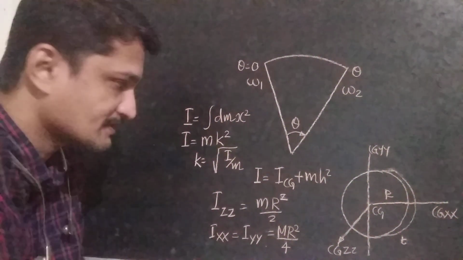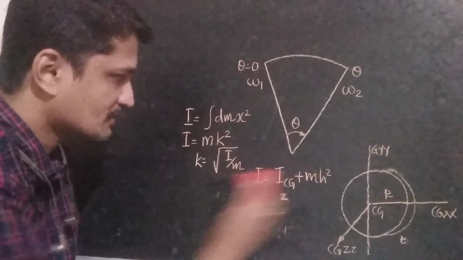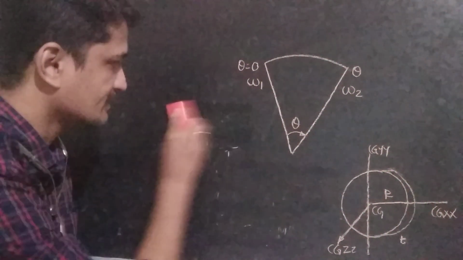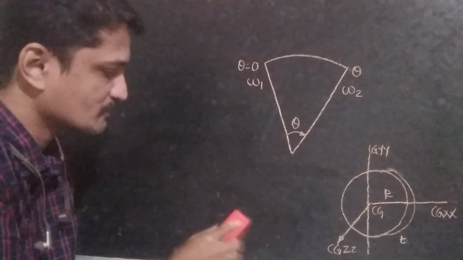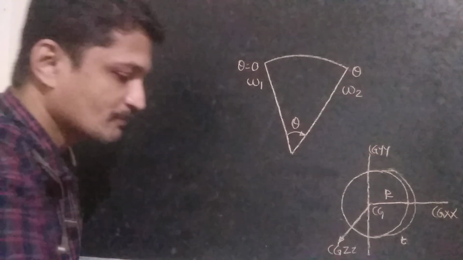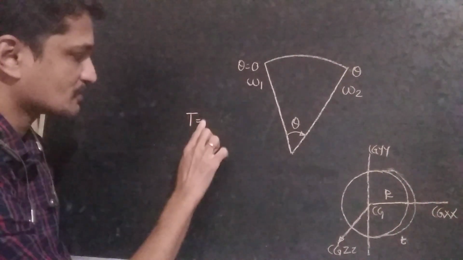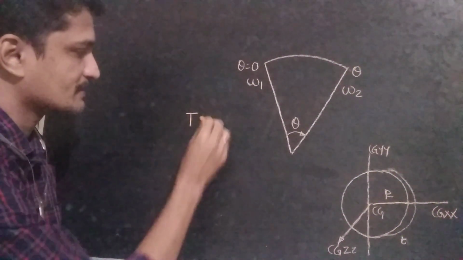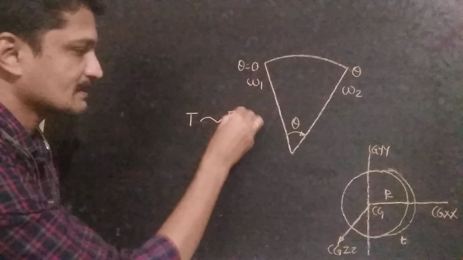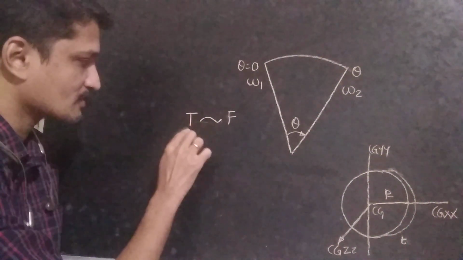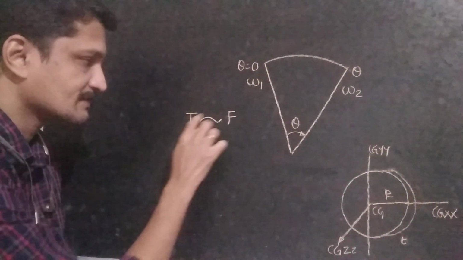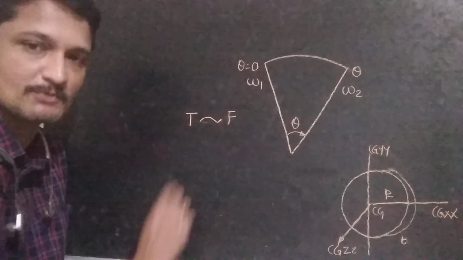Here, torque is the quantity which is equivalent to force. In the case of rotational motion, torque is equivalent to force in linear motion.